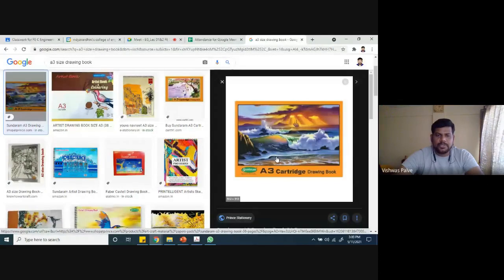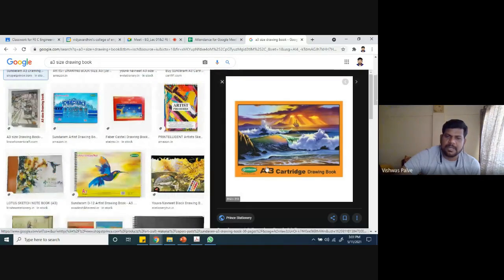Alright, if you have an option for purchasing the book, you can purchase this because we are going to keep uniformity throughout the class. But if it is not available and you are getting some other book or you have a drawing book with you, then you can purchase any other sketchbook. But the size is compulsory for everyone, that is A3 size sketchbook. Is that clear? It should be written there, A3. So preferably you can note down this. It should be Sundar A3 size sketchbook. If it is not available, you can purchase any other sketchbook, but it should be A3 size.